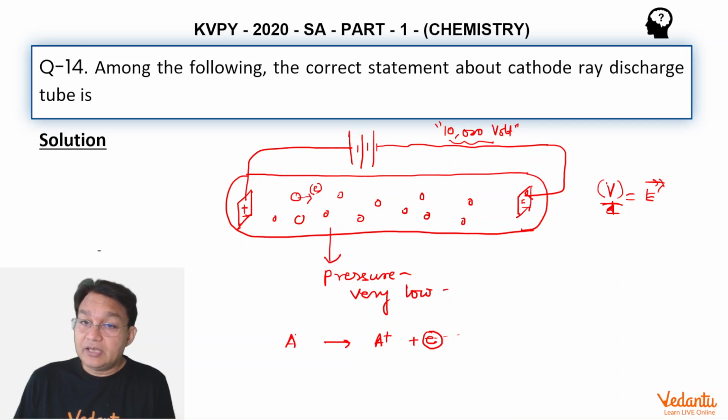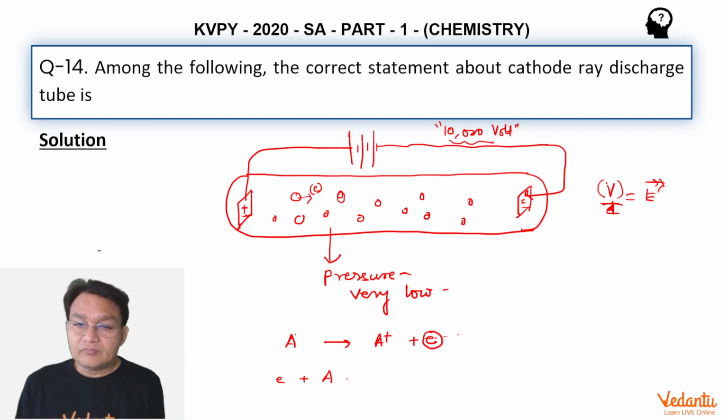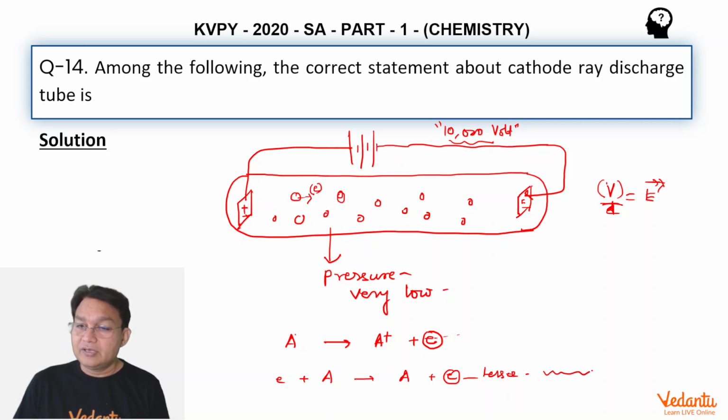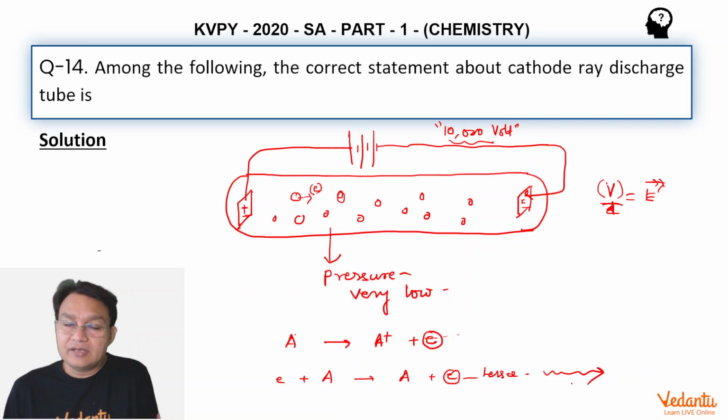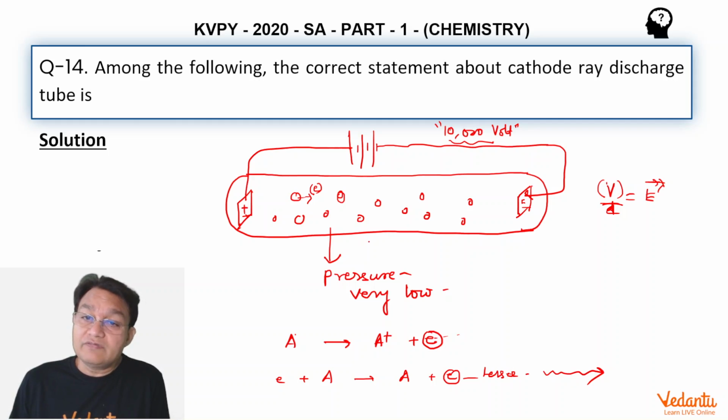Now the problem is, if you have a lot of gas present, the electron will very soon collide with some other atom. And when the electron collides with another atom and does not have a sufficient amount of energy, it will impart some energy to it, and the electron will be left with lesser energy. In this process the atom will be excited and then it will lose that energy as light. That's all which will happen. But then the electrons will be interrupted time and again, and could not move like a steady stream of particles if the pressure is very high.